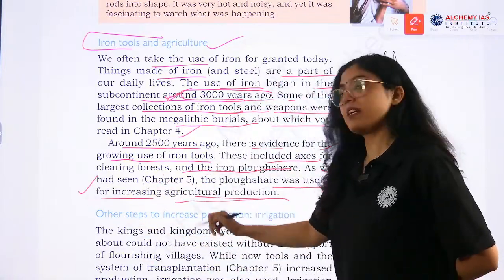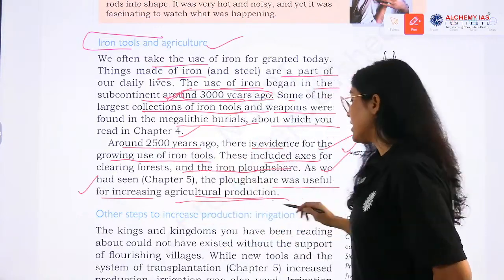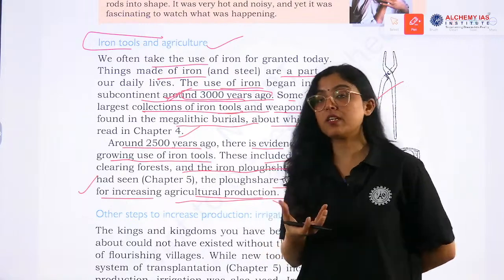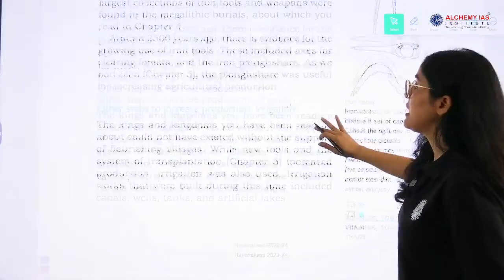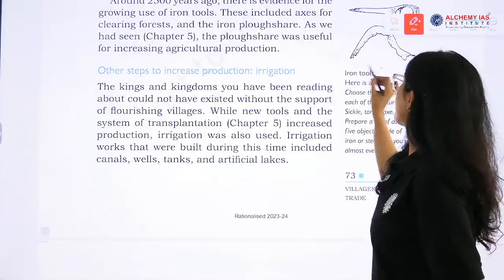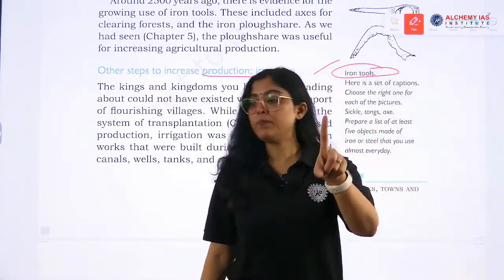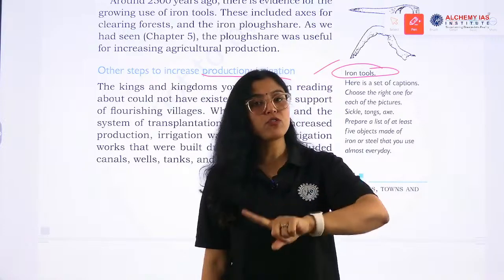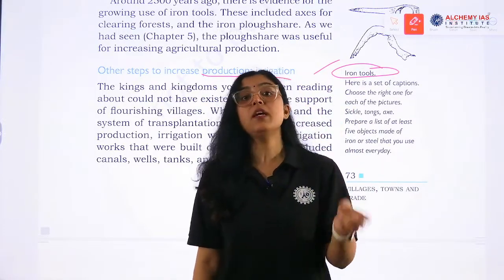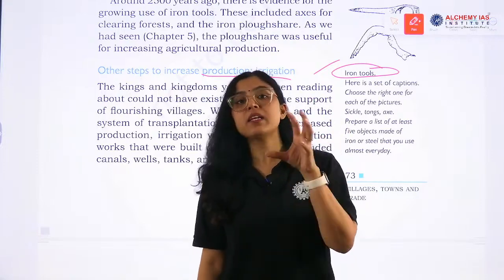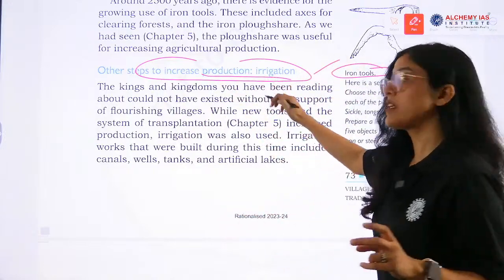So increasing iron use led to what? Agricultural increase; production was increased. Time taken was less and production was more. So the first step to increase production was the use of iron implements in agriculture. The second step, which was taken by the kings, by the kingdoms, was irrigation. Every king was focusing on irrigation.